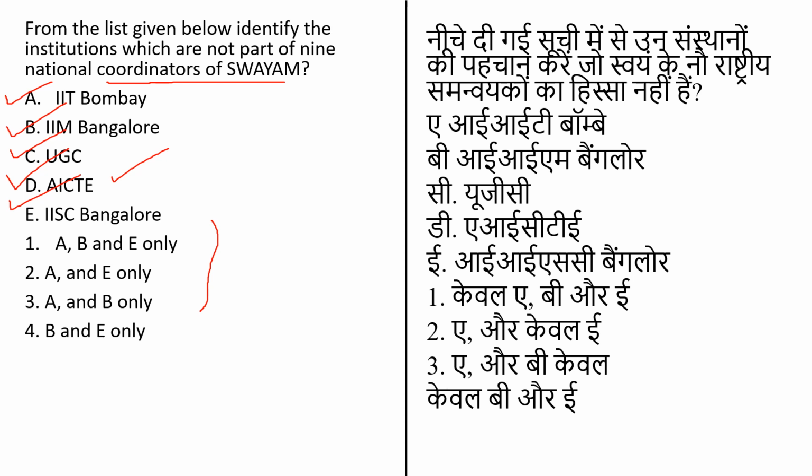The third one is UGC, the University Grants Commission, for non-technical postgraduate education. The fourth one is CEC, for undergraduate education. The fifth one is the National Council of Educational Research and Training, that is NCERT, which is not given here.